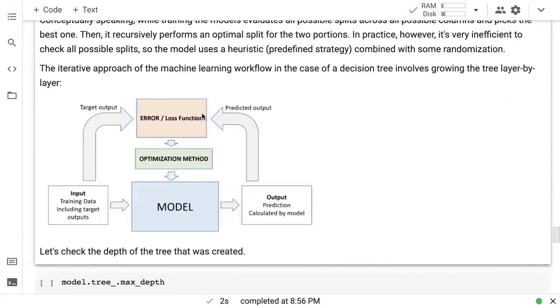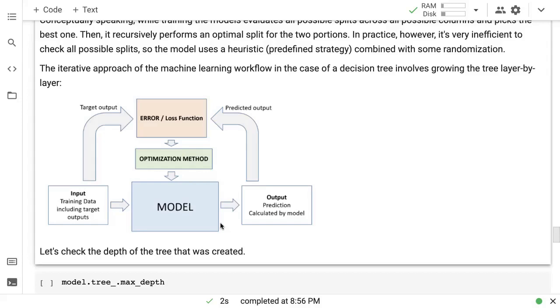So the iterative approach of machine learning in the case of a decision tree involves growing a tree layer by layer. What we do first is input all the training data, and we look at all possible splits, and we compute the Gini score for all the possible splits across all the possible columns. Based on the Gini score, we pick the best possible split.